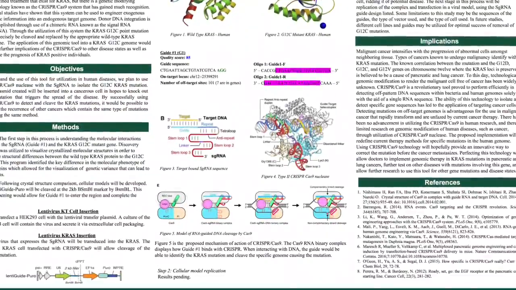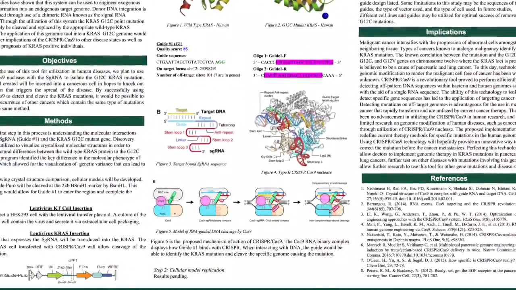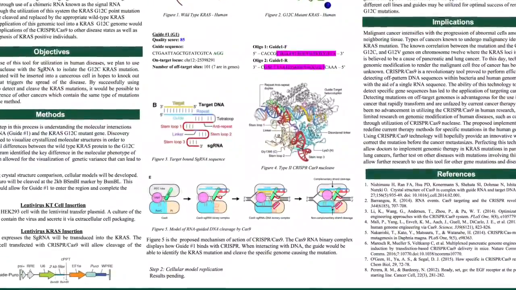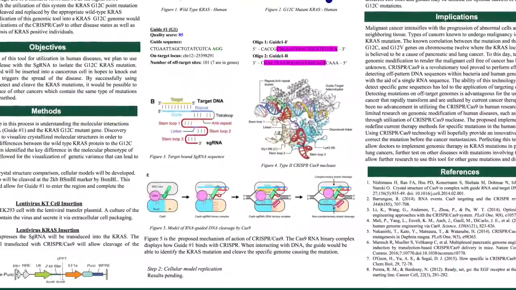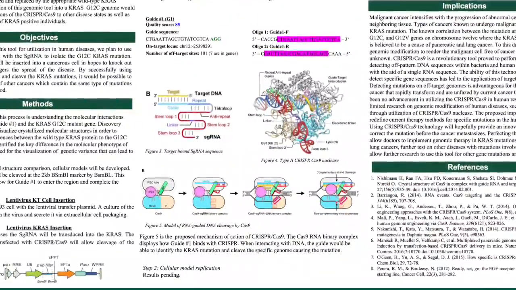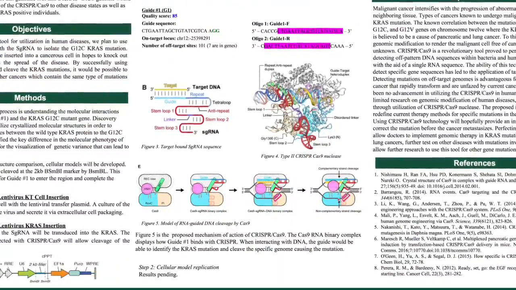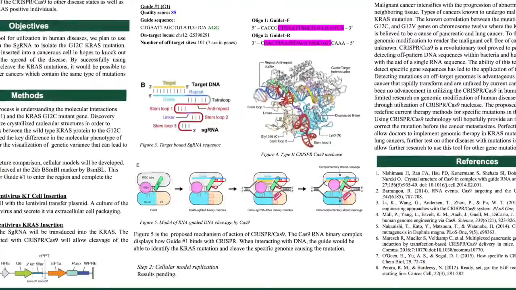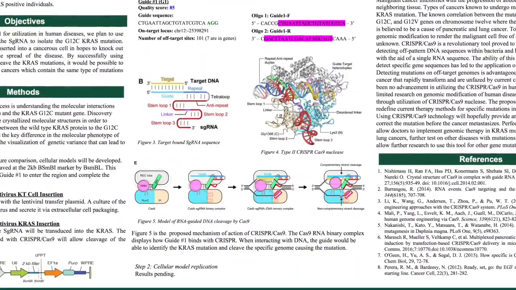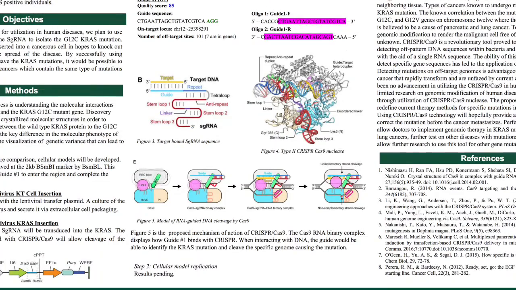There are 5 main features which are color-coded and enable the formation of a complex between the G12C KRAS gene and the CRISPR. The main colors to pay attention to is the red region, which binds to CRISPR-Cas9, and the yellow section, which is the G12C mutant gene that binds to Guide 1. Figure 4 shows a specific interaction between Guide 1 and the CRISPR-Cas9. And finally, Figure 5 is a complete mechanism of action in which the signal RNA binds to the CRISPR, forming a complex. The complex is able to identify the KRAS mutation found in DNA and cleave the mutation. This is what we would hope to happen in human genes.